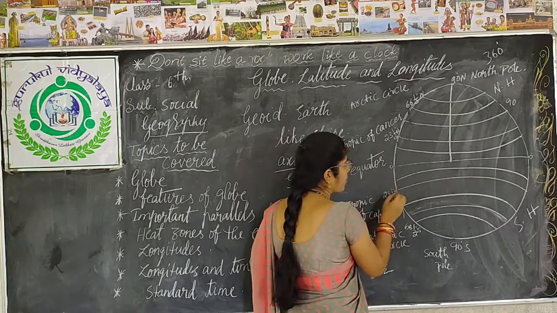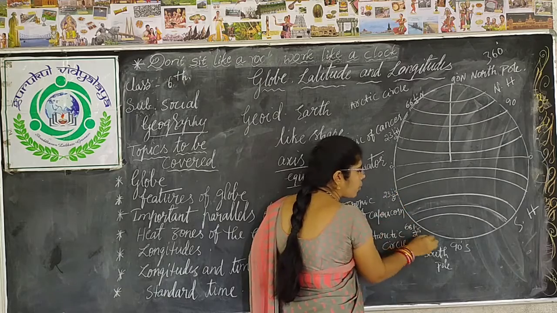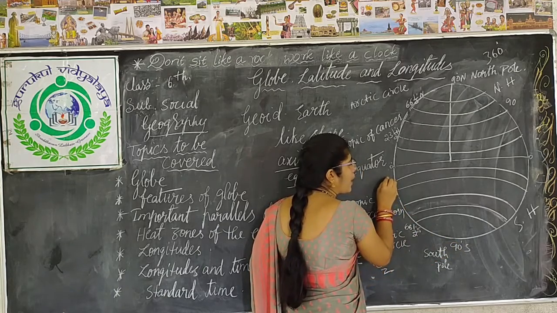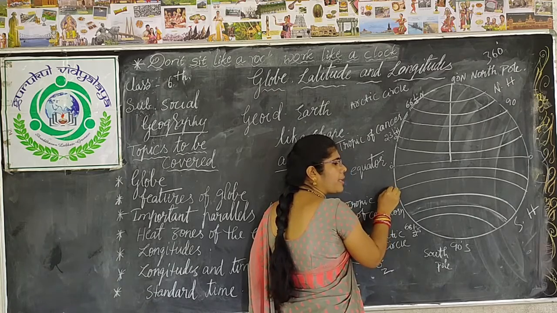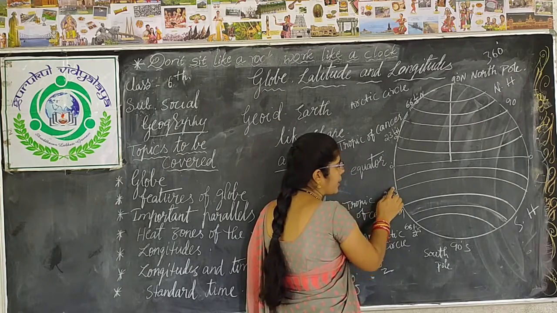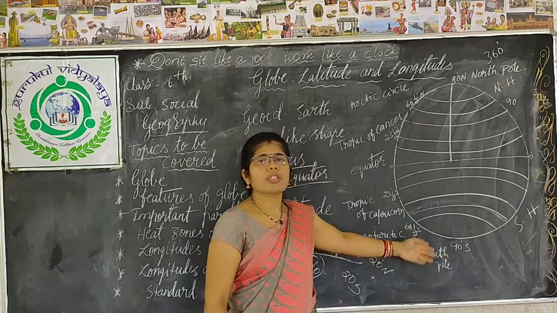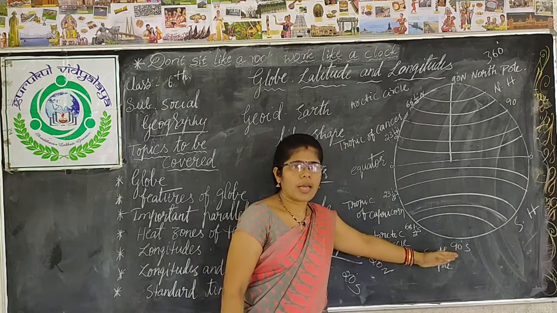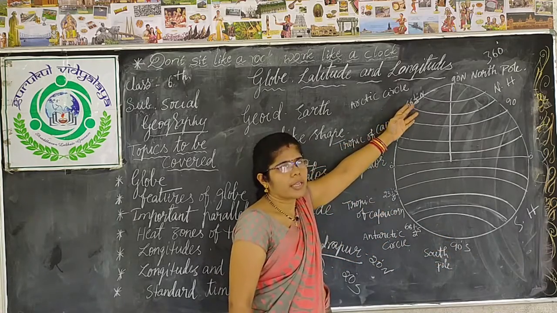This is 1 degree south latitude, 2 degree south latitude, 3 degree south latitude. Suppose 23.5 degree south latitude. Whatever comes from the equator to the south comes under southern latitude, and this side northern latitudes.